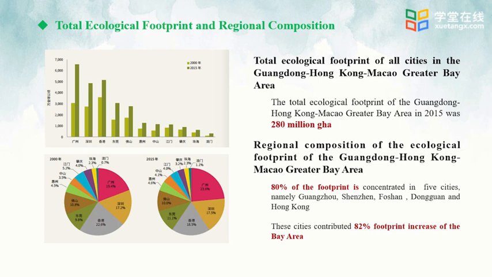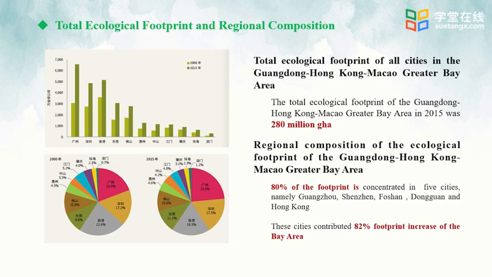Meanwhile, we can see regional composition of ecological footprint of Greater Bay Area from the pie graph below. We know the changes in proportions by analyzing the data in 2010 and 2015.